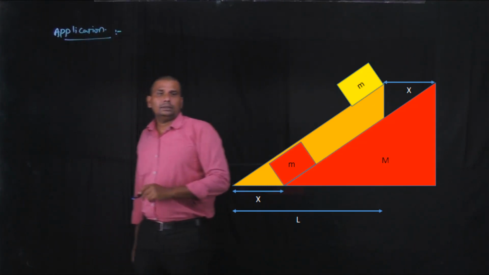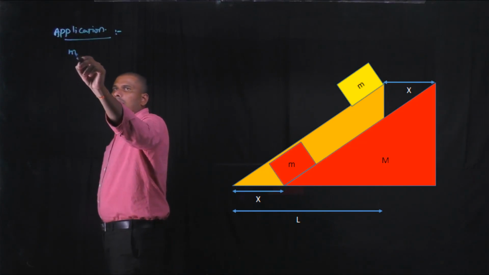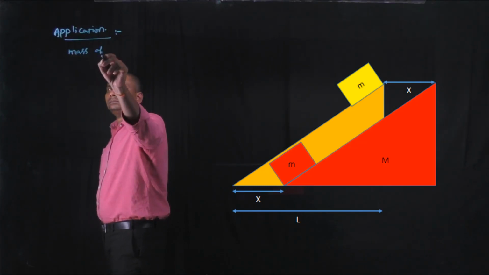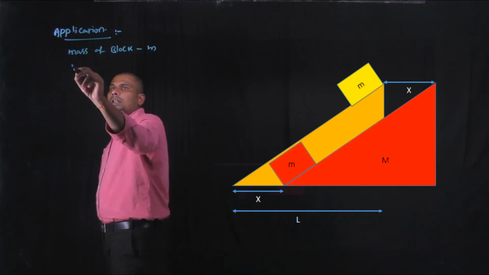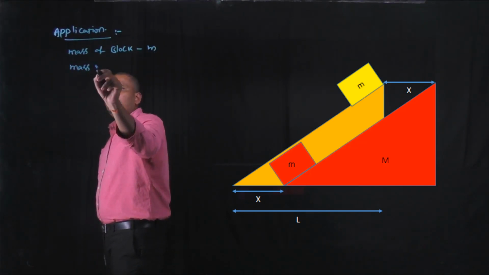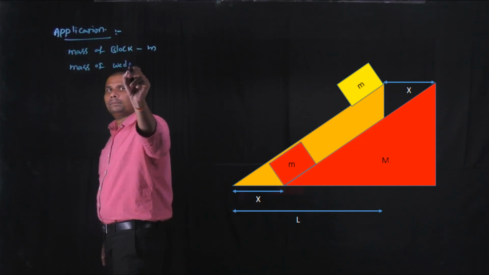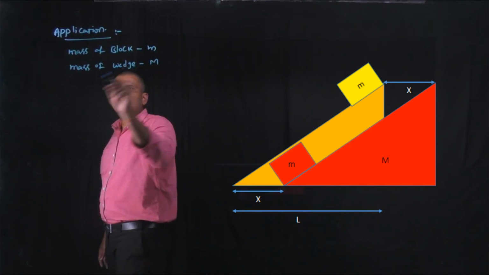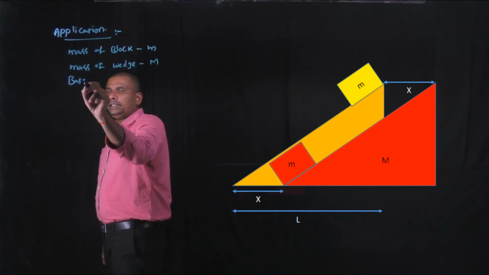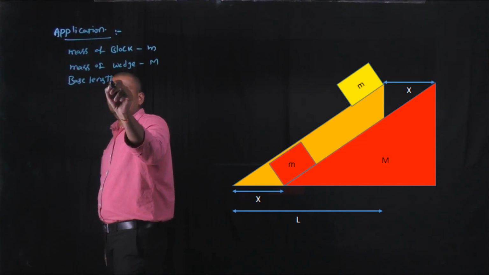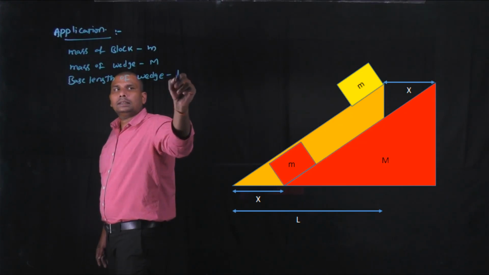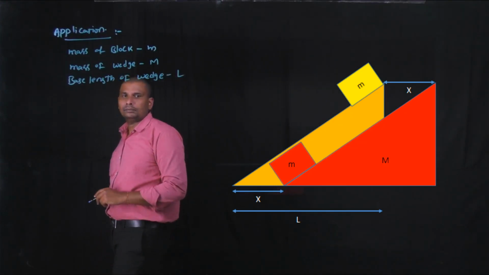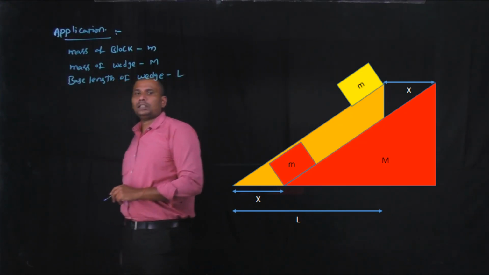Okay, the mass of the block is small m and the mass of the wedge is capital M, base length of wedge is capital L. All the surfaces are smooth.